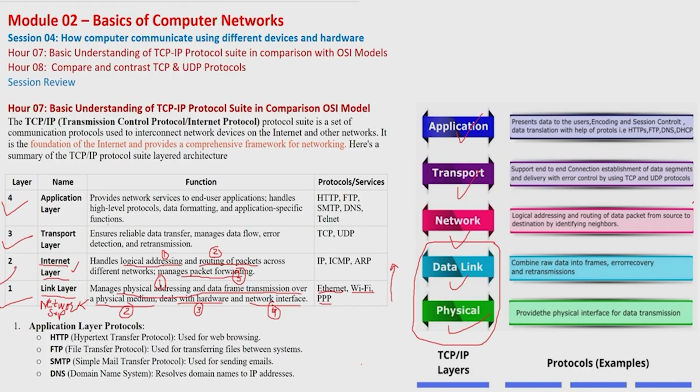Sometimes routers and switches need to translate which MAC address I have. I don't know the IP. I have IP, but I don't know the MAC. For example, switches don't know the IP addresses, routers don't know the MAC addresses, but they have to use both for perfect communication between source and destination. So what they do is send an ARP message. For example, the router knows the IP address and wants to send back to the switch, but doesn't know the source MAC address. So it sends one ARP message from router to switch, asking: give me the MAC address according to this IP, because I know only the IP.